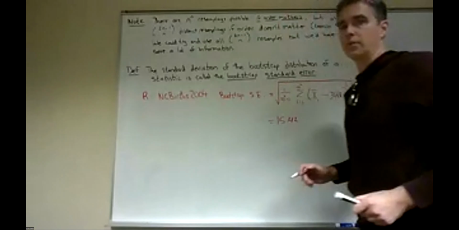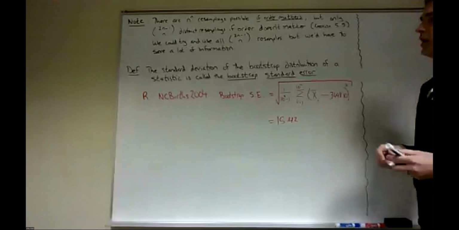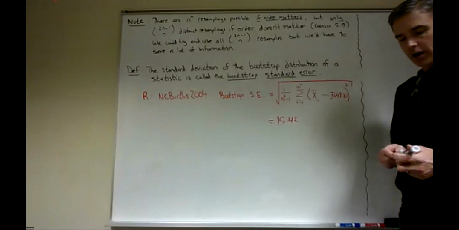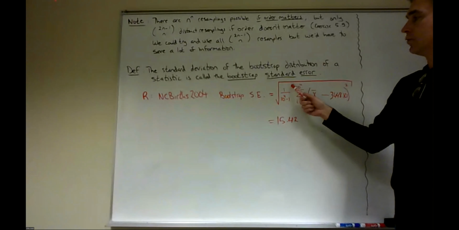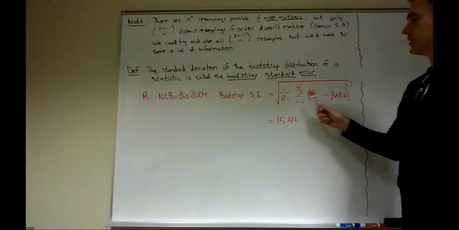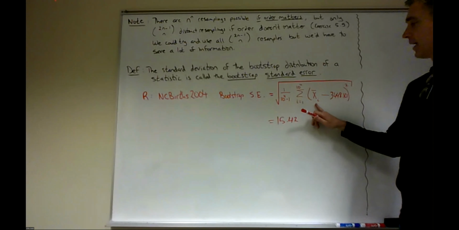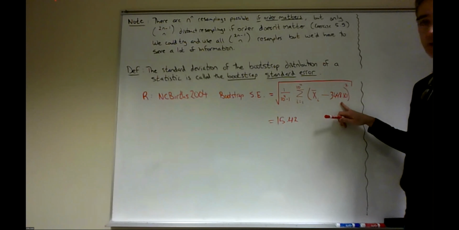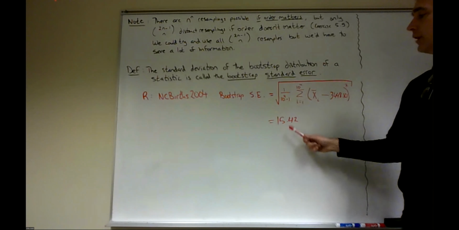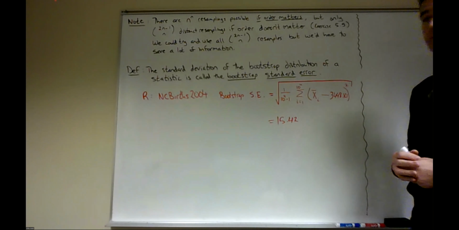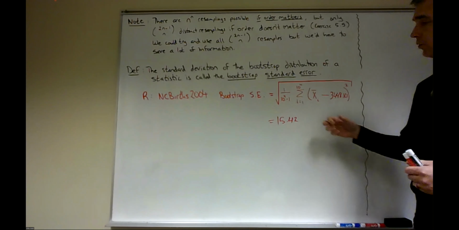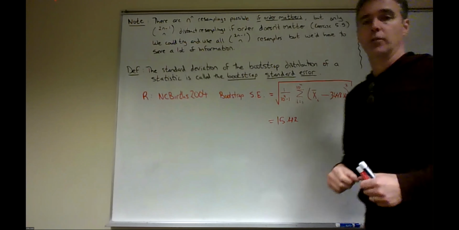Okay, so I've now recorded those numbers. So how did R calculate that bootstrap standard error? Well, it did 1 over 10 to the 4th minus 1, did the sum of the mean of each resample minus the mean of all the resamples, squared, square rooted it, and came up with 15.42 as the spread on this distribution. Okay, so we'll talk more about this in the next video.